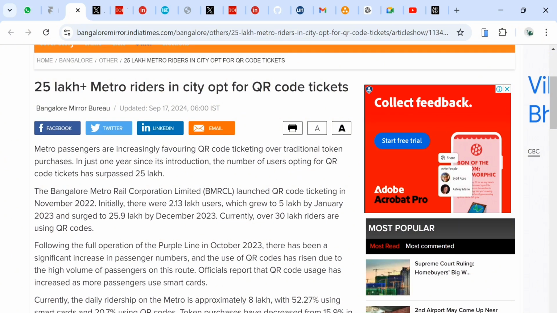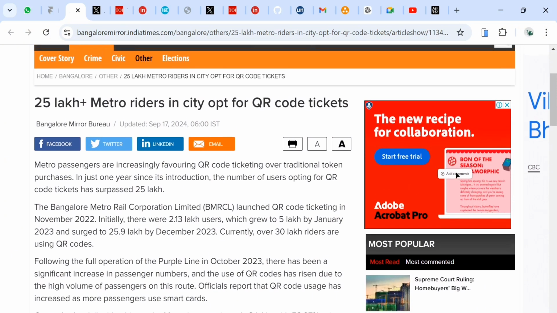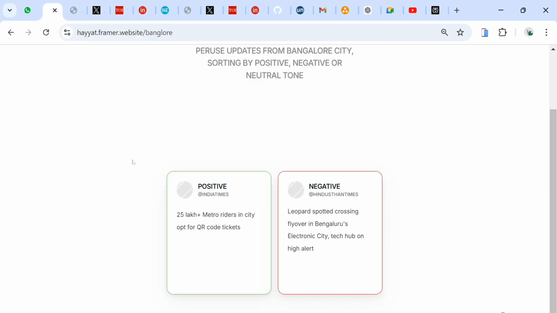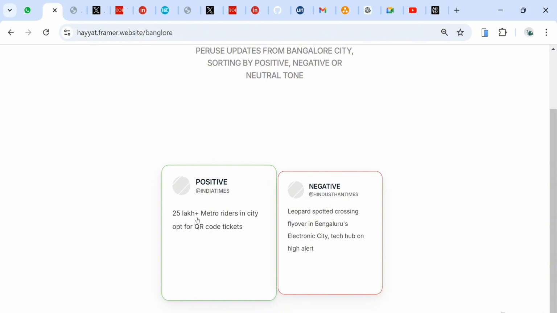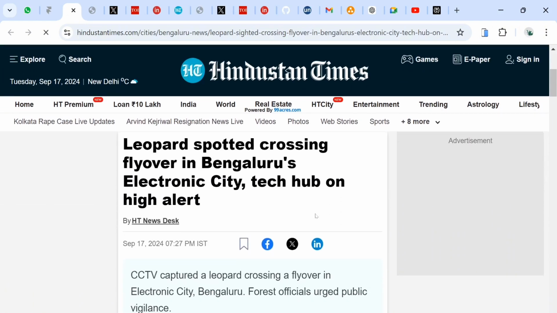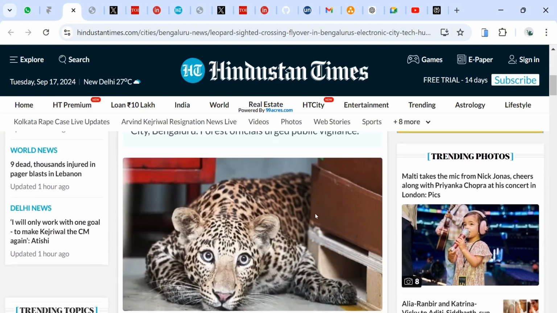So this is positive news towards the government's metro. And if you go to the negative news, here you can see from the Hindustan Times, "Leopard spotted crossing flyover in Bangalore's Electronic City." This is definitely negative news towards the government, so we classified it as negative.